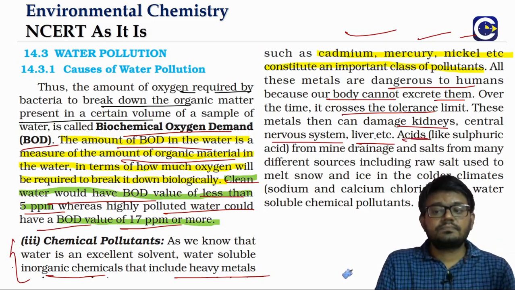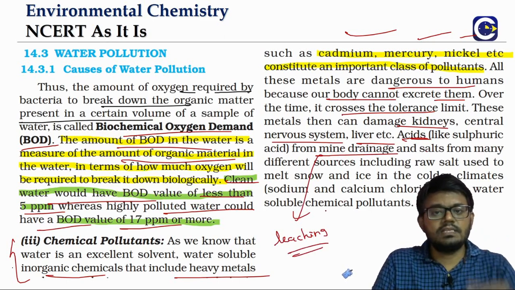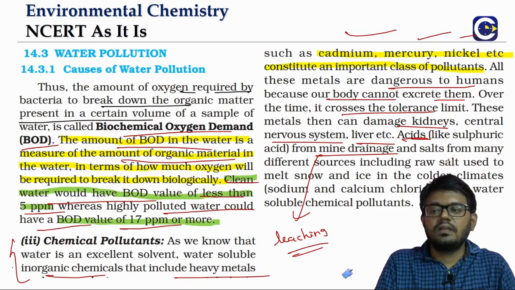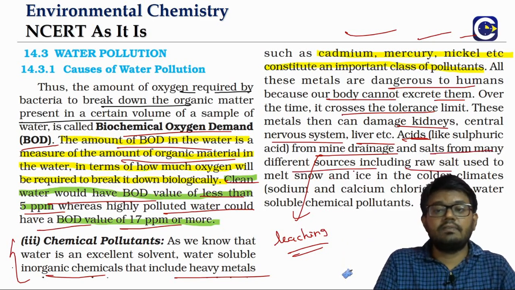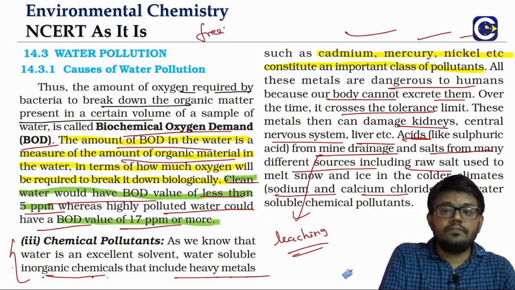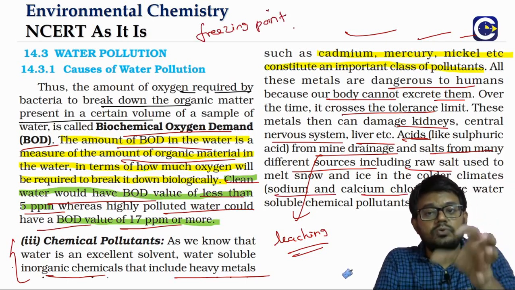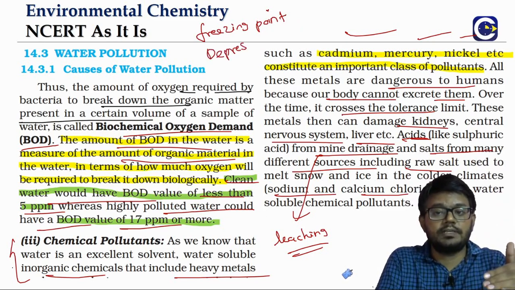and acids that will come from mine drainage, because we use acids for applications like leaching. About this we will study in metallurgy. Leaching is a method of extracting the metal. You can even have salts coming from different sources. Like in the solutions chapter, we will see that when you add some salt like sodium or calcium chloride to water, the freezing point changes. Normally what is the freezing point of water? 0, right? The freezing point of that solution will be less than 0. We call it depression of the freezing point.